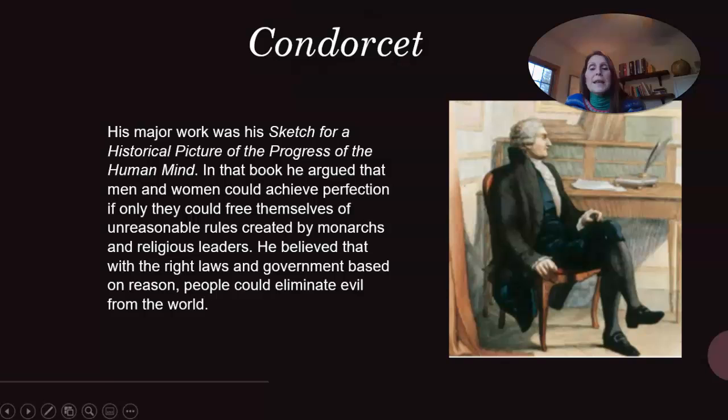Condorcet. His major work was his sketch for a historical picture of the progress of the human mind. In that book, he argued that men and women could achieve perfection if only they could free themselves of unreasonable rules created by monarchs and religious leaders. He believed that with the right laws and government based on reason, people could eliminate evil from the world.